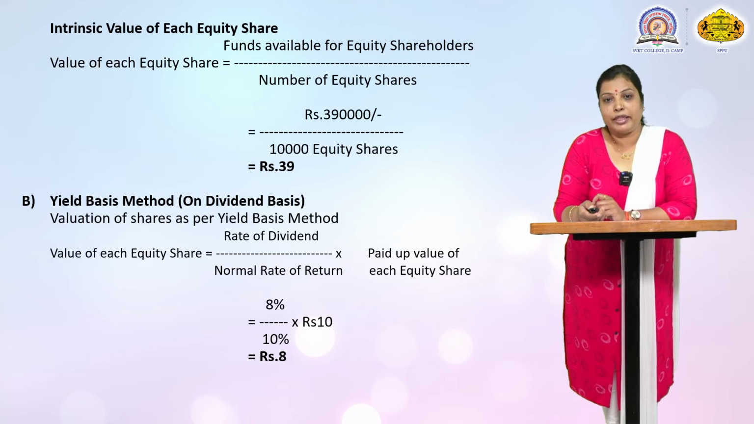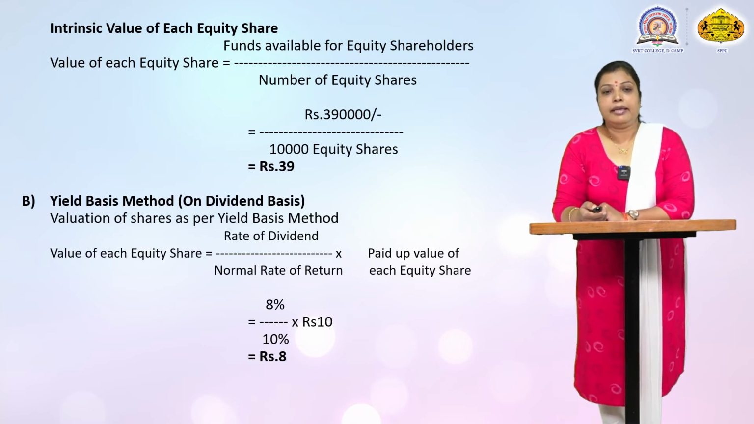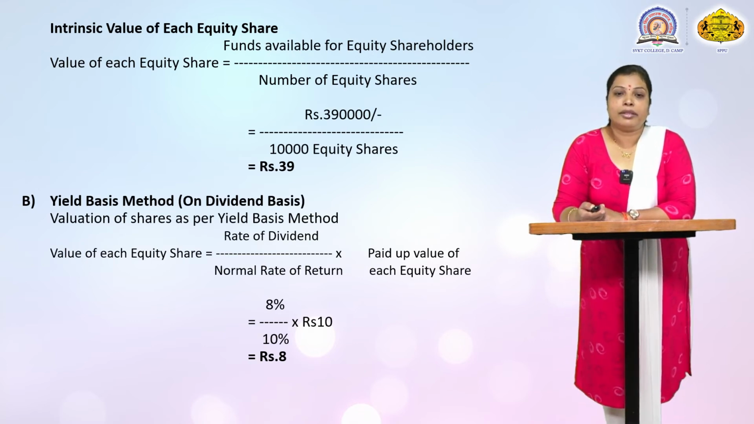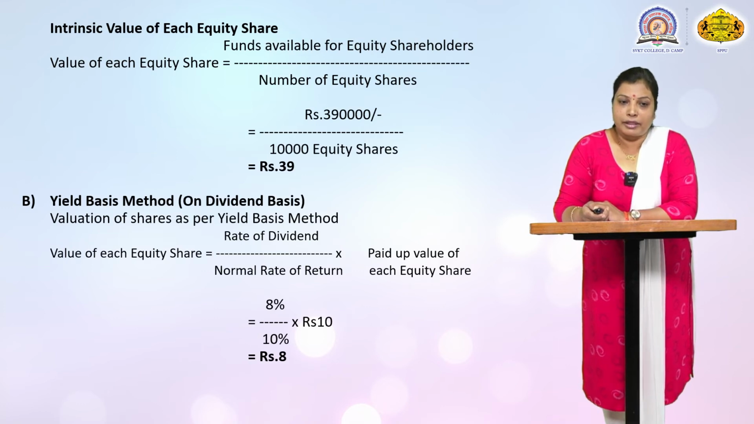That is the difference of 29 rupees, the funds raised by the company while calculating for the equity shareholders. The second method is the yield basis method, that is, on a dividend basis also. Valuation of shares as per the yield basis method, this is the formula of this method.